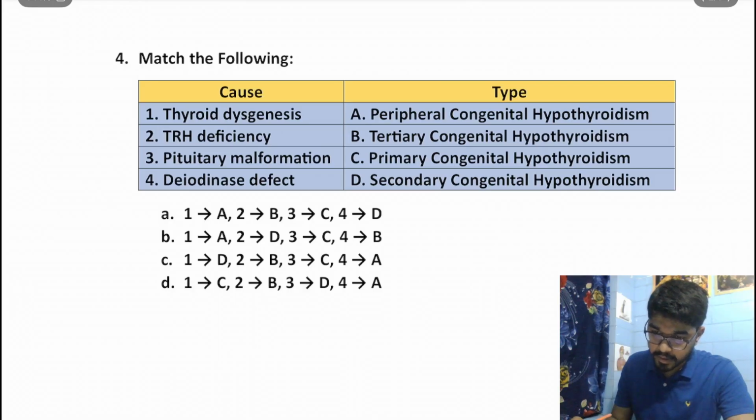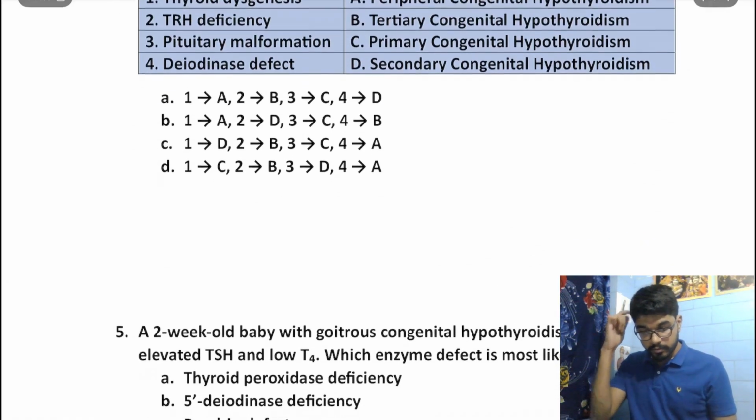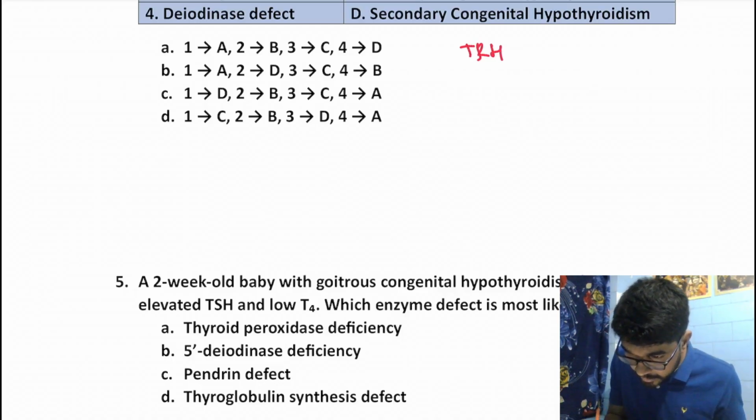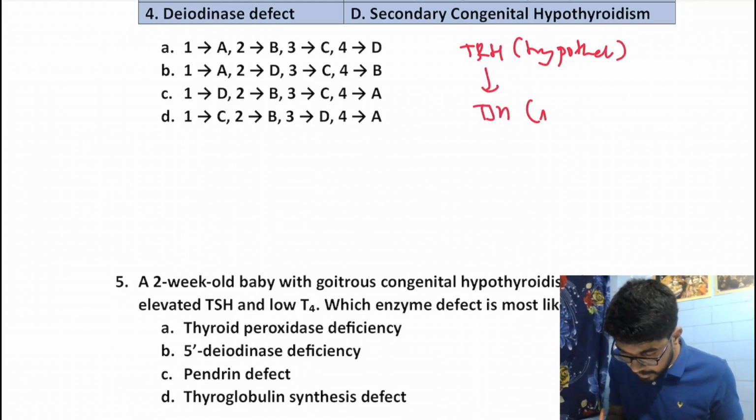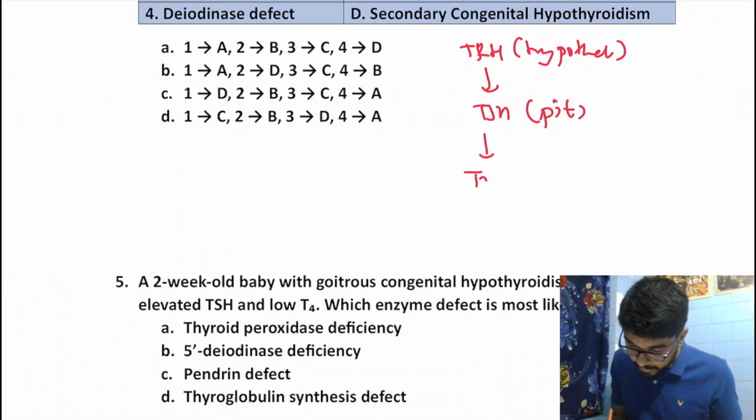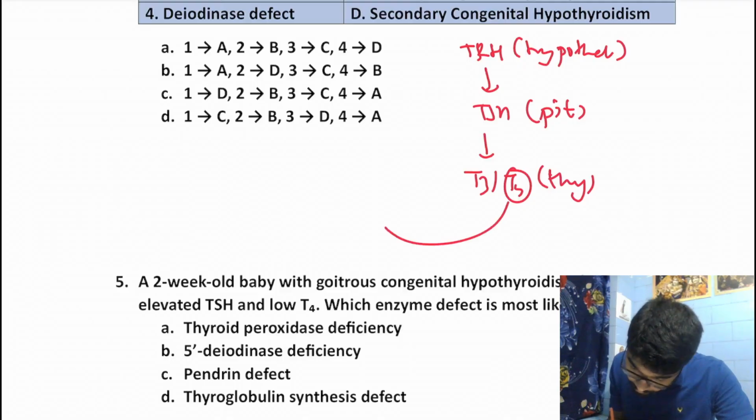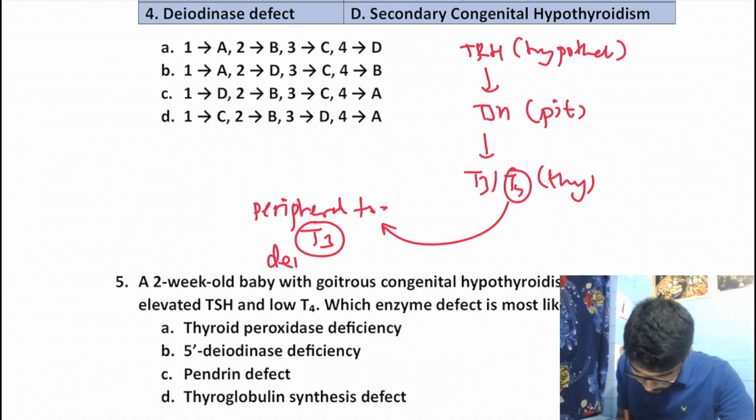Match the following. Now this is regarding the classification of congenital hypothyroidism into primary, secondary and tertiary causes. Right. So before we learn about the classification, we need to know the hypothalamic pituitary thyroid axis. So TRH is secreted from the hypothalamus, which stimulates the pituitary to secrete TSH, and this TSH stimulates the thyroid to release T3 and T4, particularly T4. And this T4 in the peripheral tissues gets converted into T3 via deiodinase enzyme.